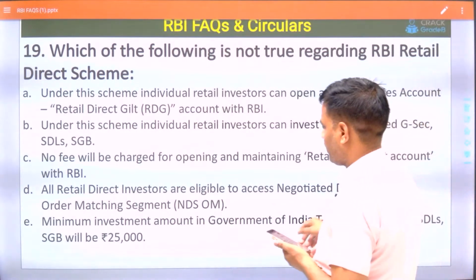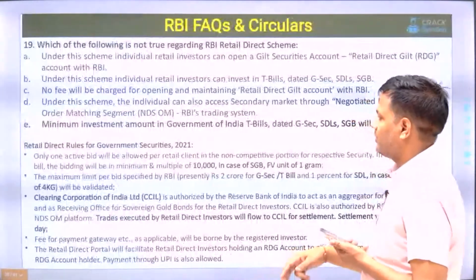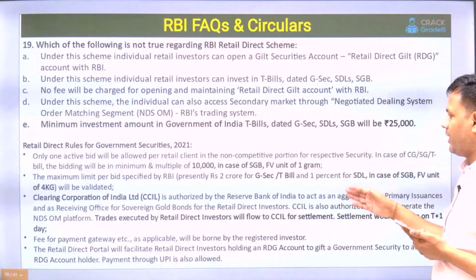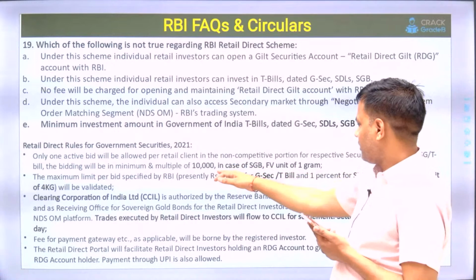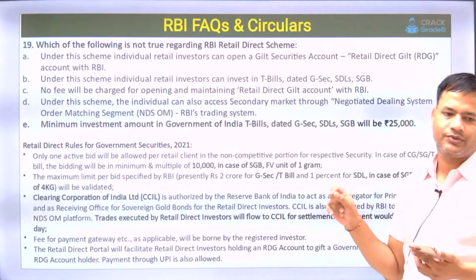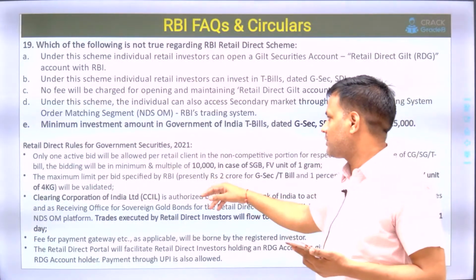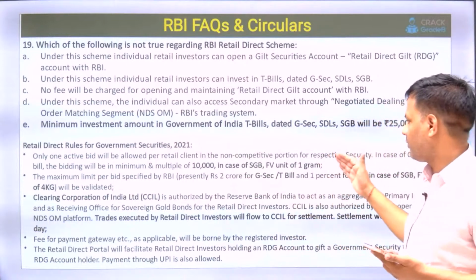Yes, one more correction. If SCB, you can ignore it here in this option. The fifth option is incorrect. The detail about it is 10,000, but in case of sovereign gold bond, the minimum investment unit will be 1 gram. So this last option is wrong. All other information is correct.